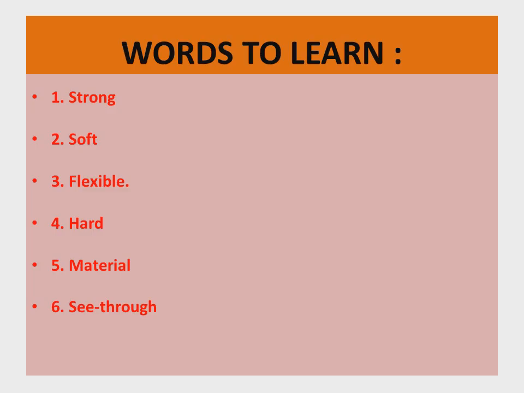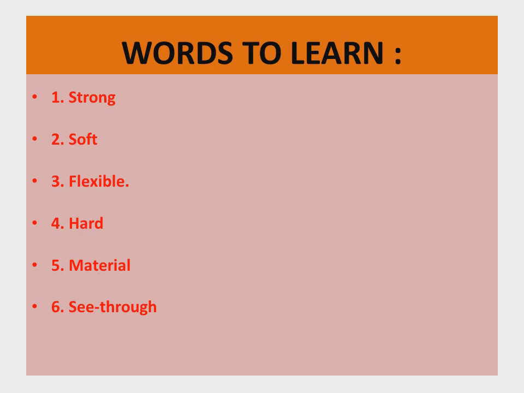Okay, today we are going to study some difficult words. So the number one is strong. S-T-R-O-N-G, strong. Number two, soft. S-O-F-T, soft. Number three, flexible. F-L-E-X-I-B-L-E, flexible. Number four, hard. H-A-R-D, hard.